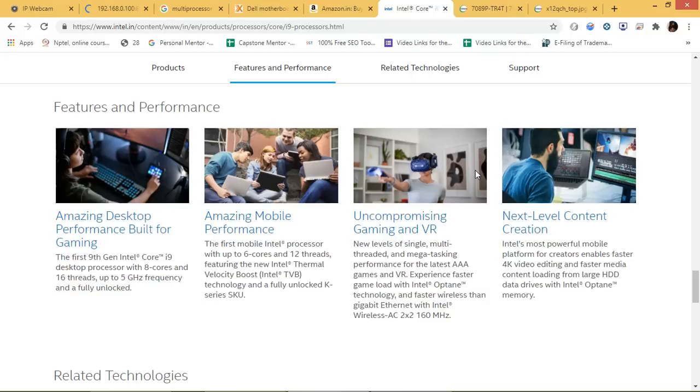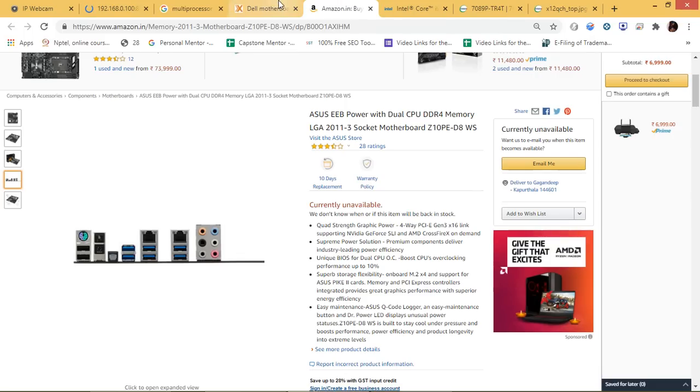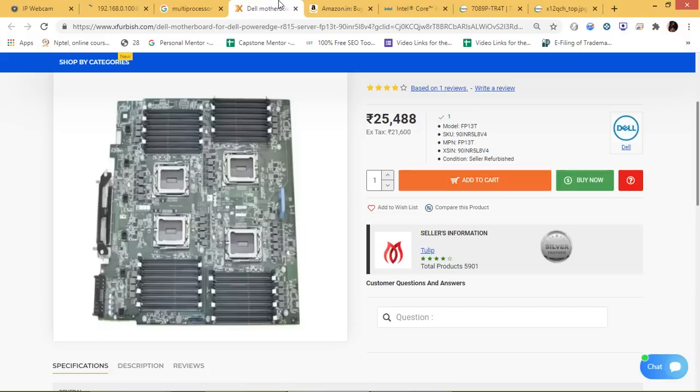So just by increasing the CPU, number of cores, or memory access, you are not going to get high speed. For that you need to work on all the aspects of your processor. So this is something related to what is the difference between multi-core and multi-processor systems.